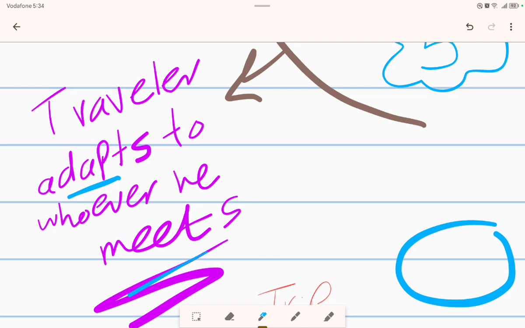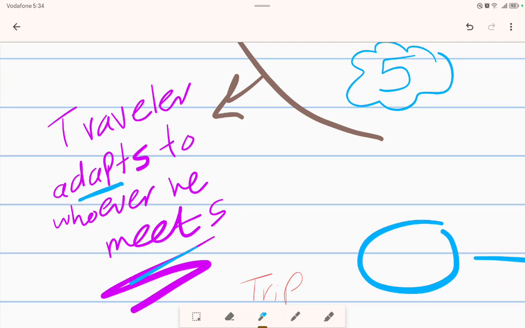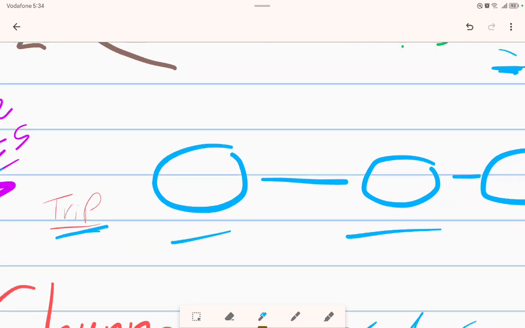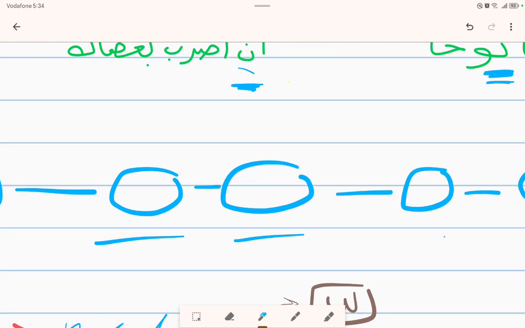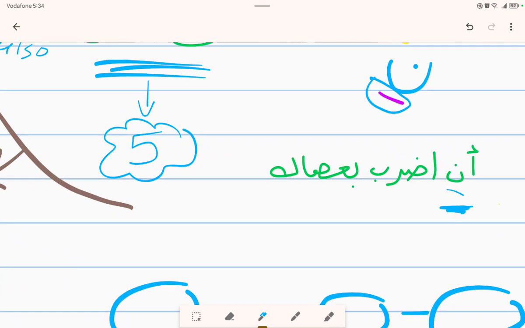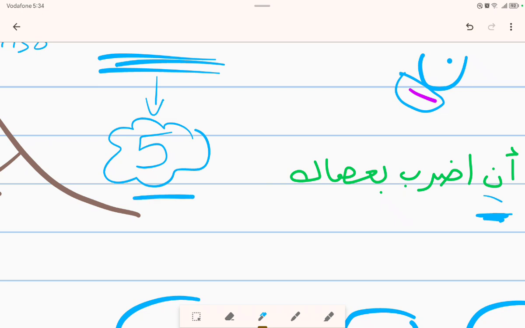He just treats them according to their personality. So he will come across one village and another village and maybe some person or people. When we see noon sakin in the Quran, we will apply one of 5 rules.